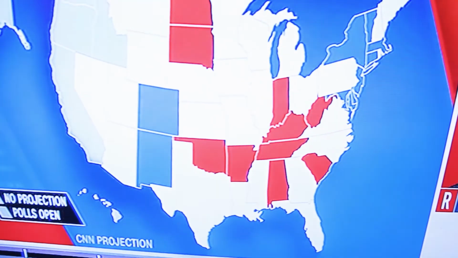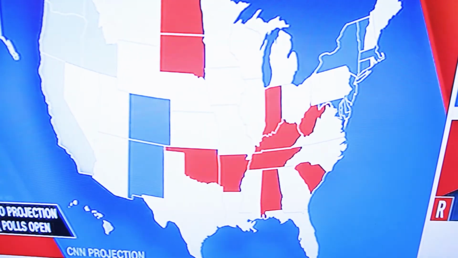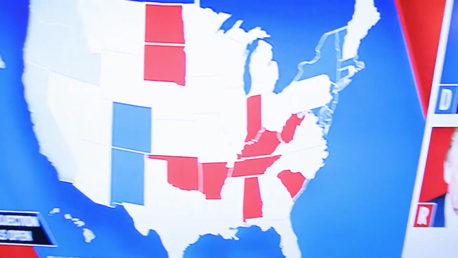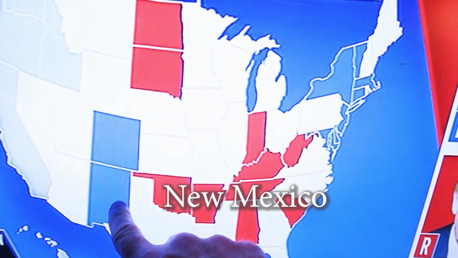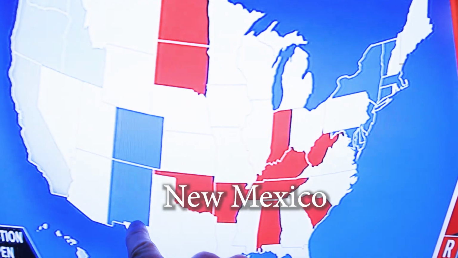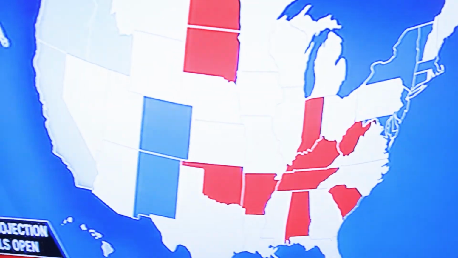So while I was explaining the Electoral College, some new information came from another projection about the election. So let's look at what's happening. So again, here is the Electoral Map, and this channel is projecting. They added a new state down here, New Mexico, projecting that it is a Democratic state.